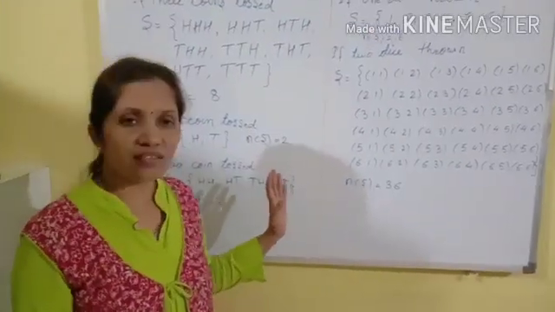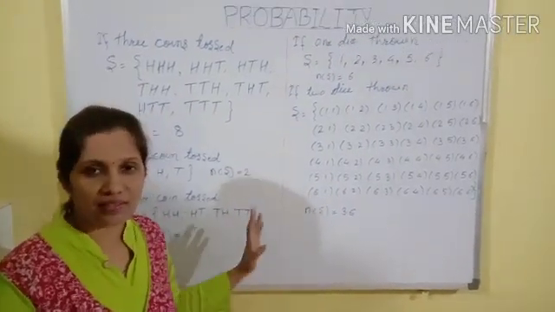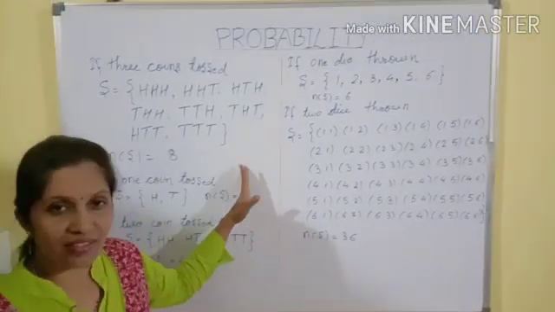Students, this is the explanation of only 2 terms of probability, that is, the experiment with a coin and the experiment with dice.